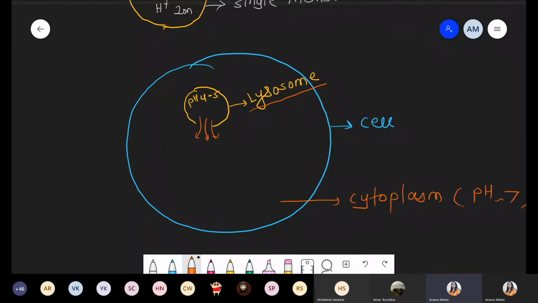Just remember this point. A single lysosome accidentally gets burst, and all the hydrolytic enzymes that are present in that lysosome came out. So tell me what will happen to the cell? The pH increases. Okay. Any other guesses? Good try. Increase the pH of the cell.